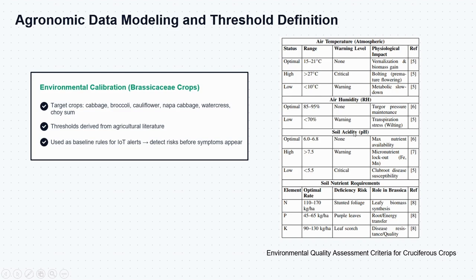Soil pH should be 6 to 6.8. If pH drops below 5.5, the plant becomes highly vulnerable to a disease called club root. These thresholds are programmed into our IoT sensors. When a value goes out of the safe range, the system sends an automatic alert to the farmer before any visible symptoms appear. This is how we reduce diagnostic latency.